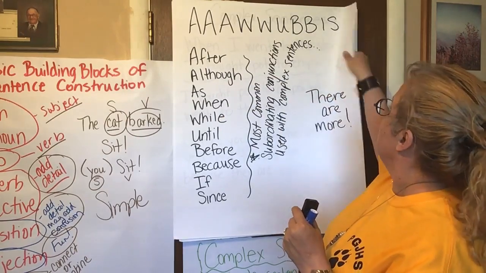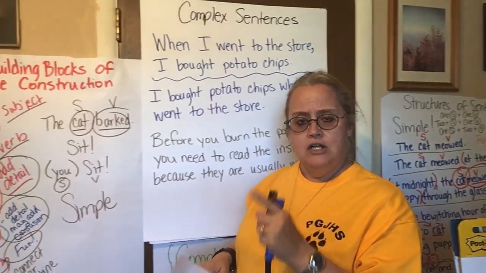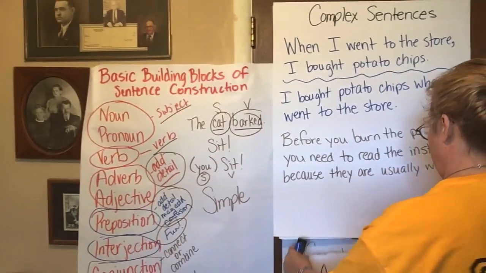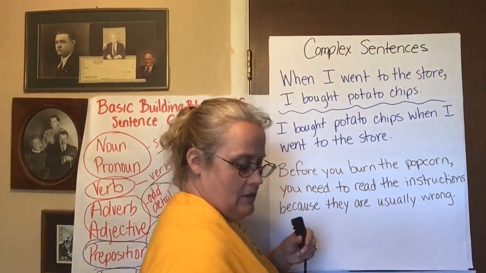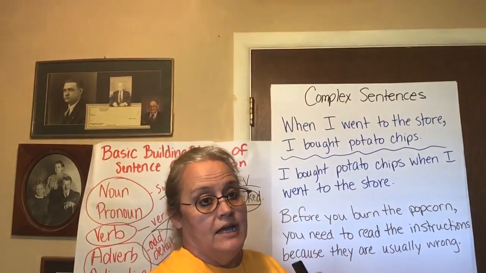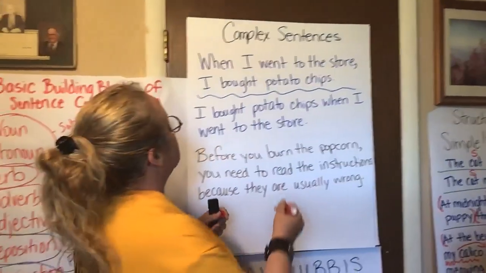So let's just look at a couple of sentences, and I think that once you understand that it's an independent clause plus 1 or more dependent clauses, it'll make more sense. All right, so complex sentence. When I went to the store, I bought potato chips. Okay, so when I went to the store, I bought potato chips.